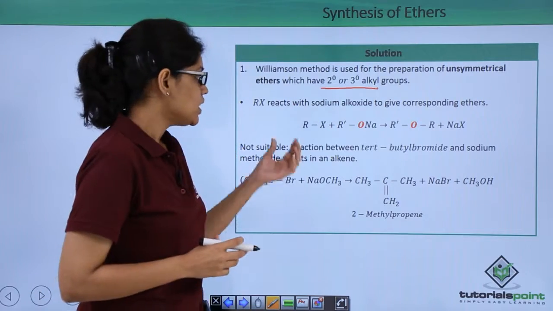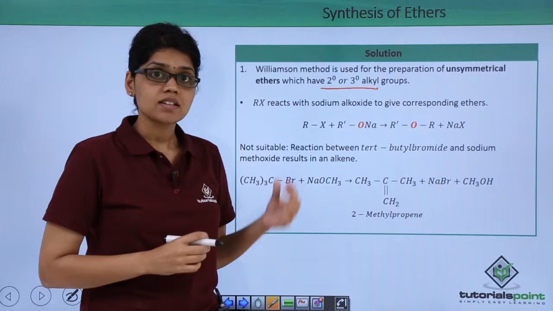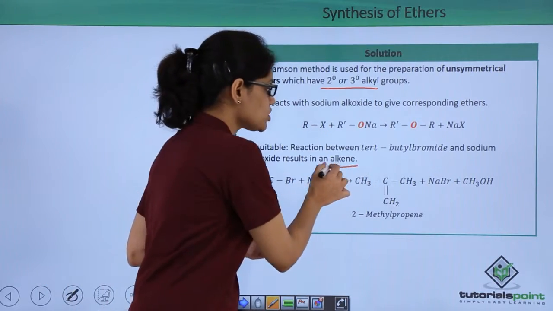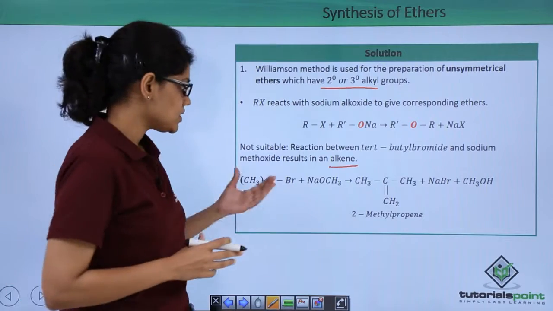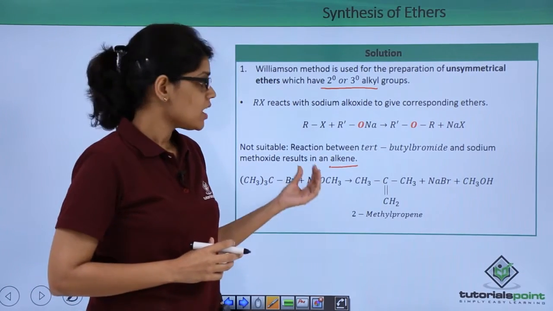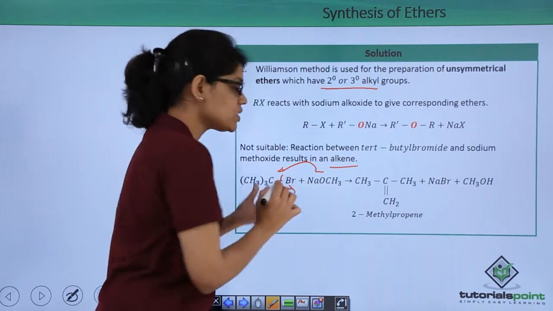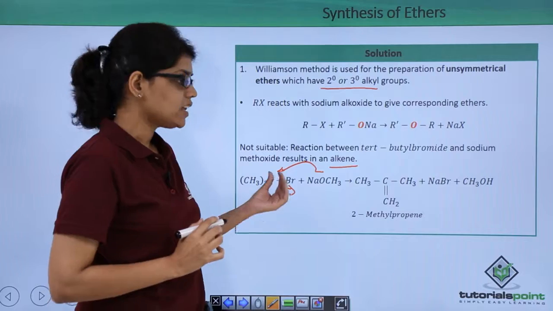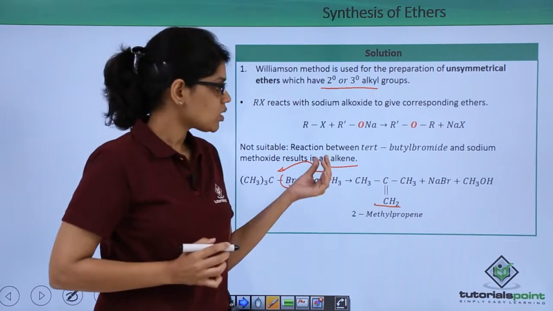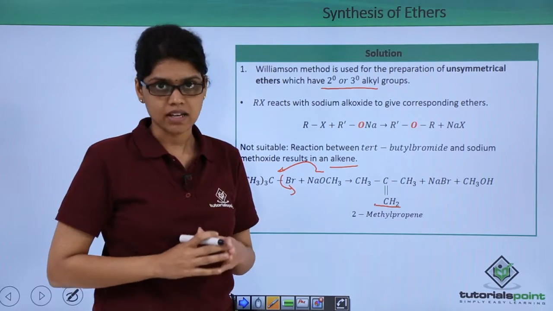For example, reaction between tert-butyl bromide and sodium methoxide does not give us an ether as is expected, but results in the formation of an alkene. As you can see in this reaction, here we have tert-butyl bromide and sodium methoxide. However, instead of having a nucleophilic attack on this particular alkyl halide and eliminating Br, we essentially end up getting an alkene where methoxide abstracts a hydrogen atom and gives us an elimination reaction.